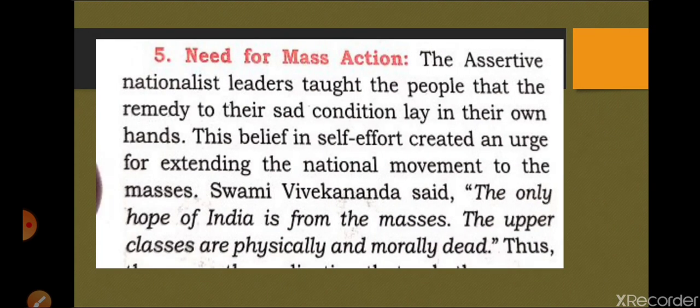So the next one, need of mass action. It is very easy to understand, as I have already defined that early nationalists were very few in number, and they were having protest prayers, and no one knew what they were doing. Masses were not involved. So now it is the time that masses should be involved, so that Britishers feel the impact of Indians, and they cannot underestimate the Indians if masses are involved. And the first time it was seen in the anti-partition movement in 1905.